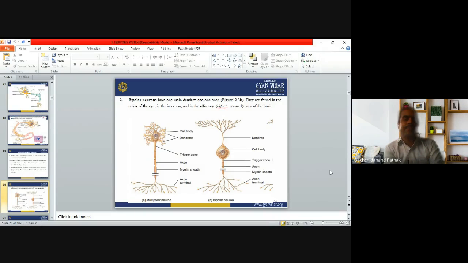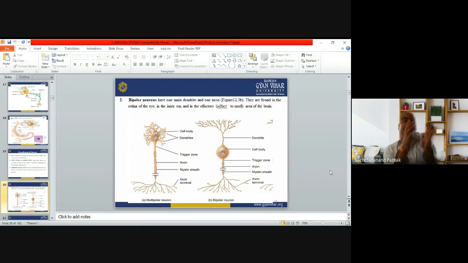Second is the bipolar neuron. A bipolar neuron has one main dendrite and one axon. Now see, a bipolar neuron has mainly only one main dendrite. We are not talking about just one dendrite; we are talking about one main dendrite and one axon. And where will it be found? It will be found in the retina of the eye, inner ear, and the olfactory area of the brain.